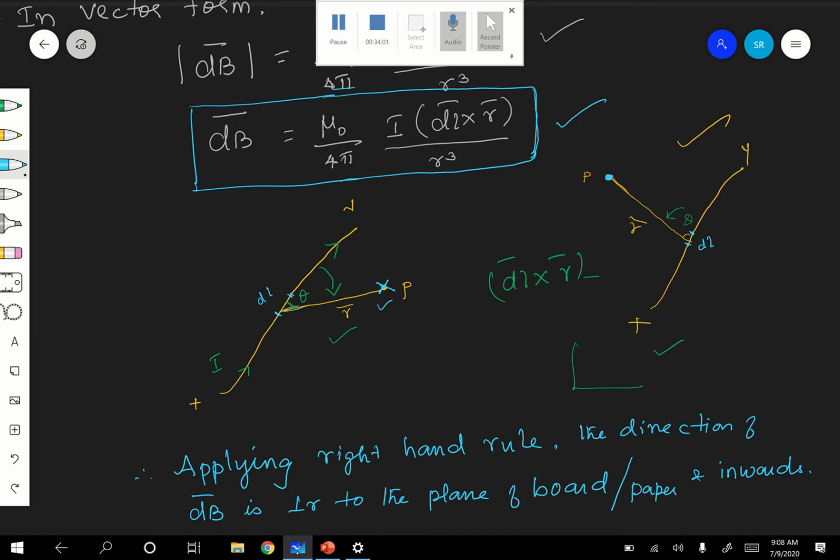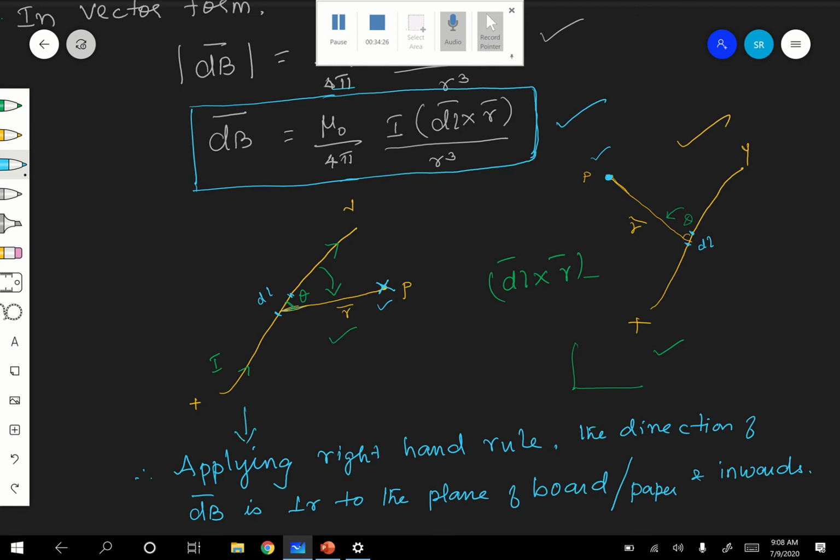Therefore, here at P, in the second case, where P is to the left of your current element, the direction of dB at P is perpendicular to the plane of the board and outward.